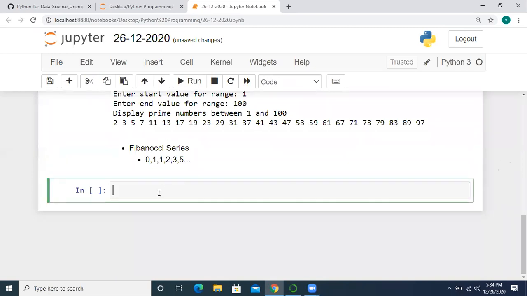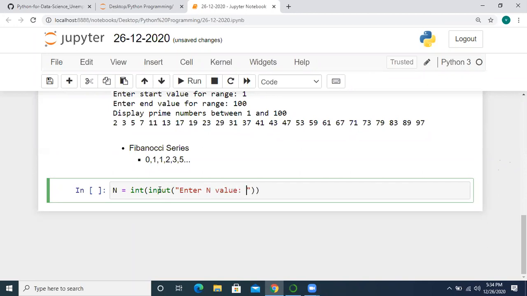Suppose we are going to take an n variable here for how many numbers to print in the Fibonacci series. We are taking that particular number from user. Int of input of enter n value.